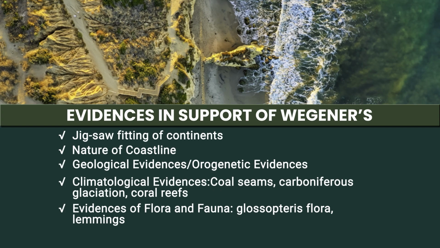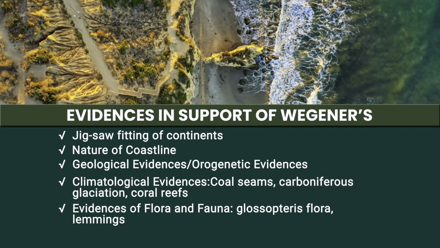Then evidences of flora and fauna also suggest the drifting of continents, like Glossopteris flora has been found across all the continents, across Gondwanaland, the ancient Gondwanaland. So along India, Africa, Brazil, and South African countries, this Glossopteris flora is found.